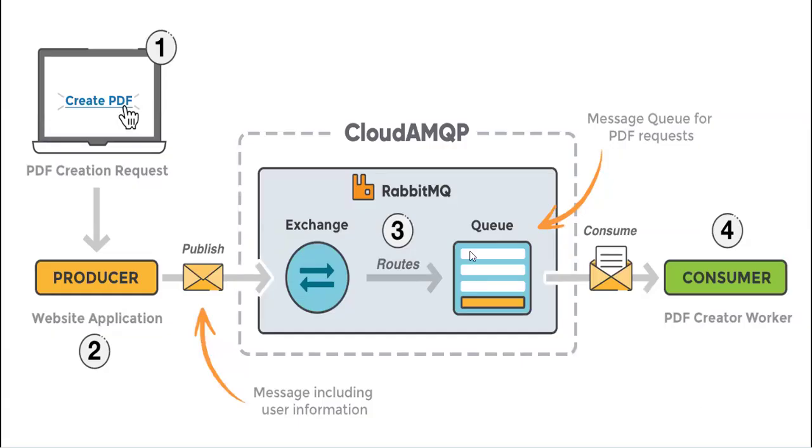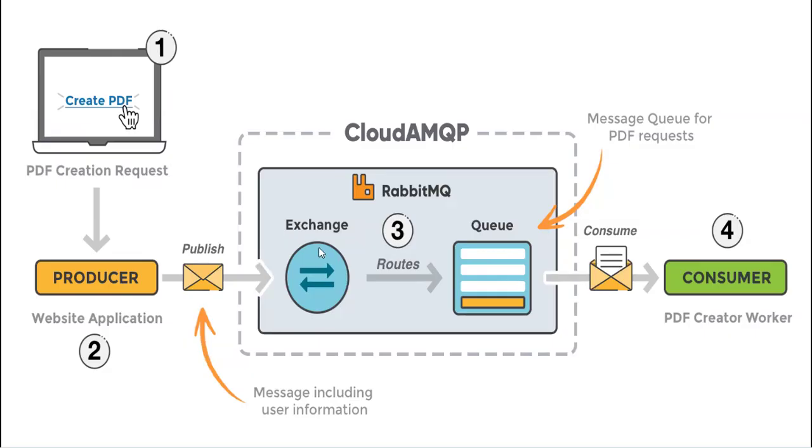You can also ask what a message is. A message is nothing but information that is sent from producer to consumer. Here is the architecture. The producer publishes the message to the exchange. The exchange routes it to the queue, and then the consumer consumes it.